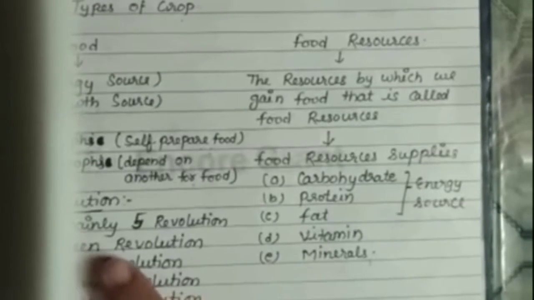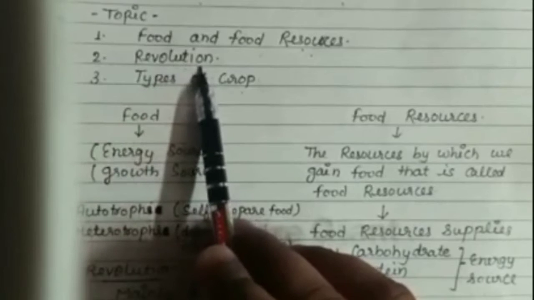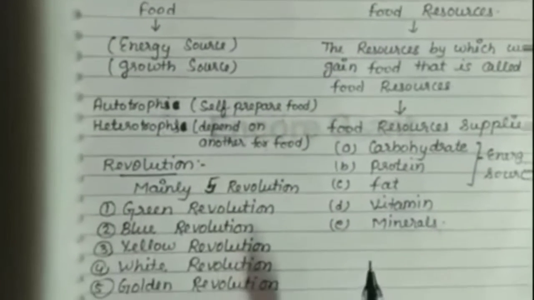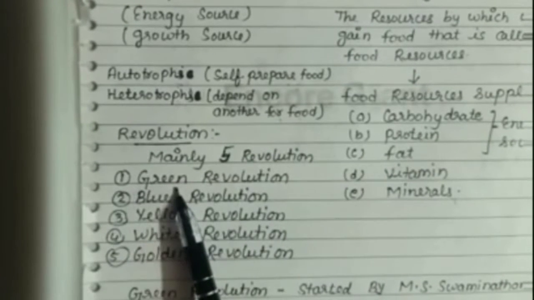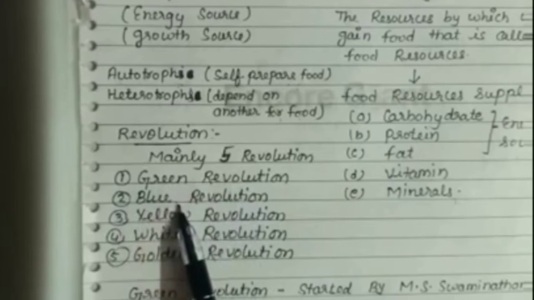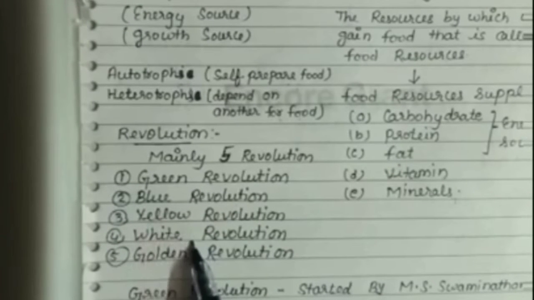Now, the second topic is revolution. Revolution means era, time duration. The revolutions are mainly 5 types. The first revolution is green revolution, second is blue revolution, third is yellow revolution, fourth is white revolution and fifth is golden revolution.